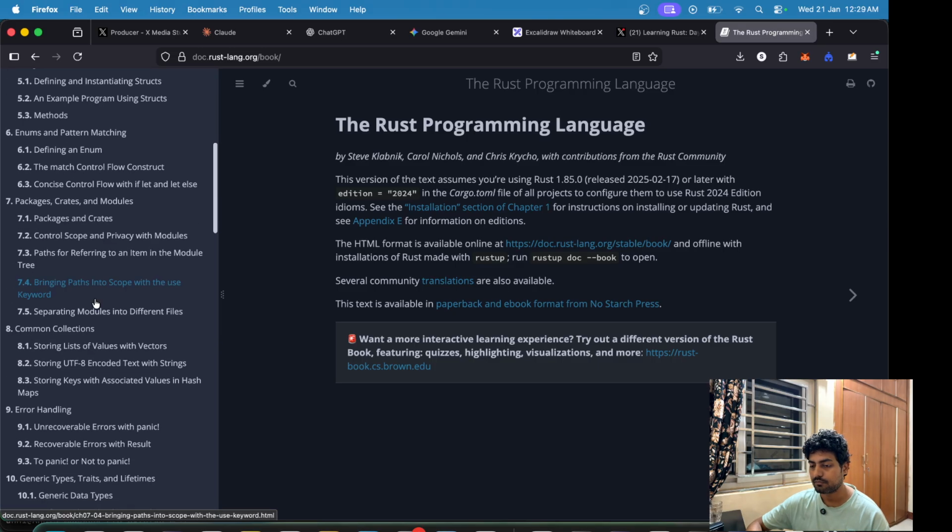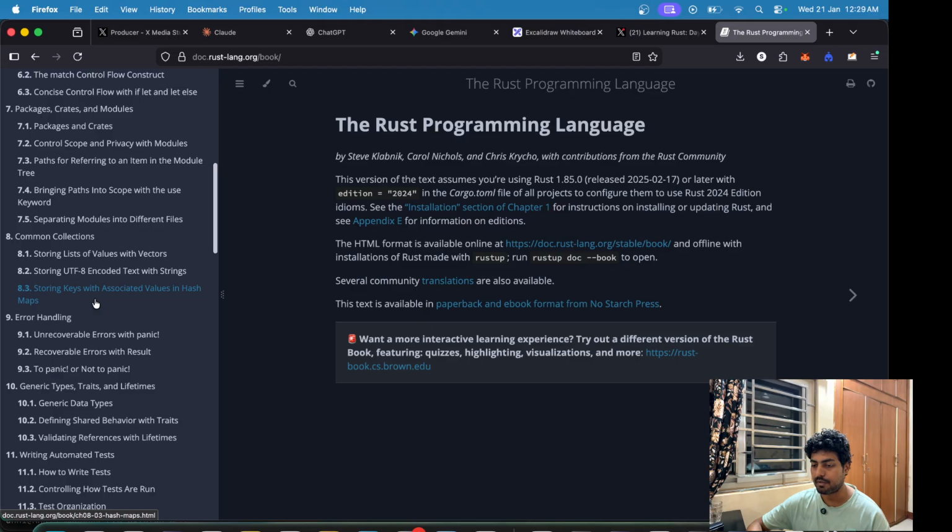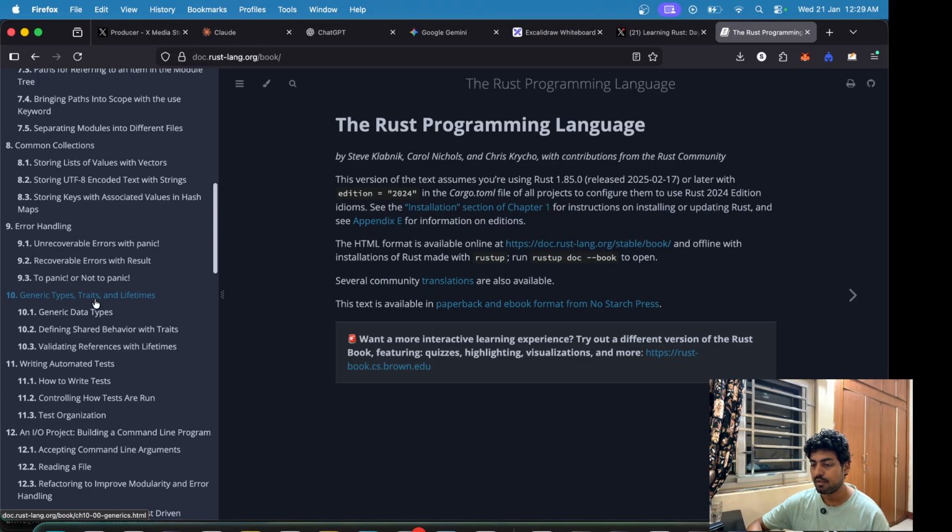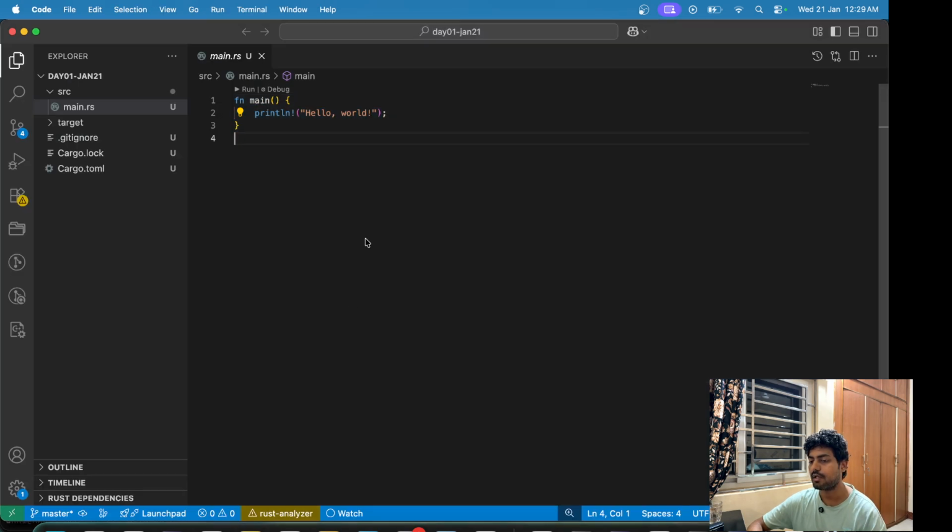I think we can pick a chapter from this book, or I can just do some random things today and at a later point of time I can also follow the book.